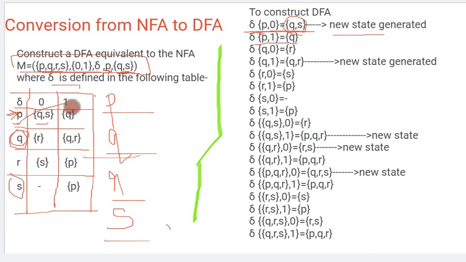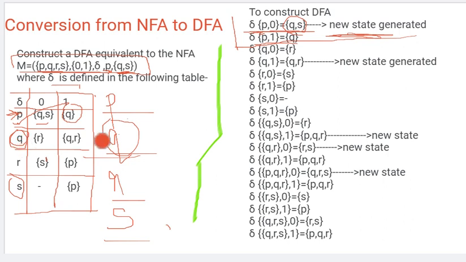Here we can see P on 1 goes to the Q state. Q is already present here, right? Individual Q is given, so it's not a new state. Okay, so for P it's done. While finding out the transitions of P with respect to 0 and 1, we got a new state and we marked it with the help of an arrow.